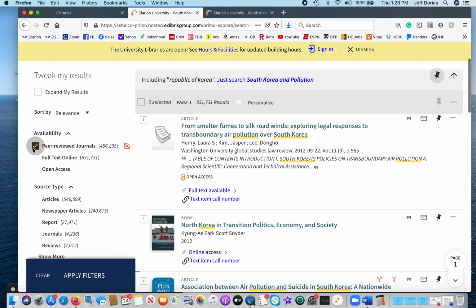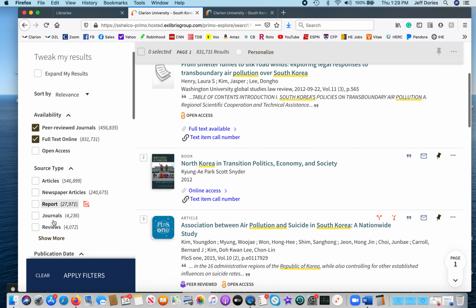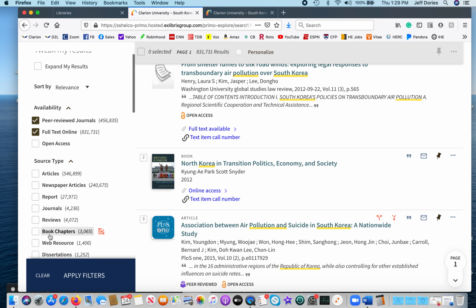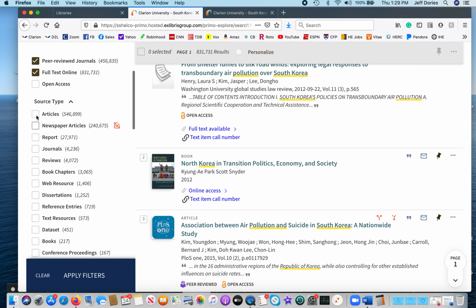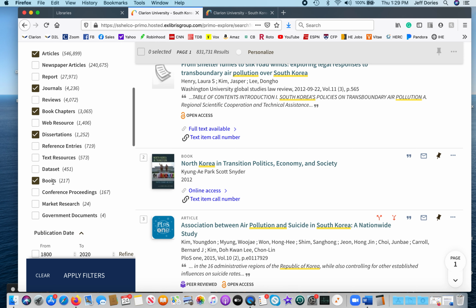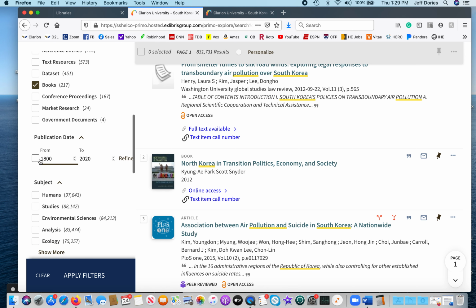Then we go to peer review, full text online, and what I'm going to let you do is under source type, hit articles, journals, book chapters, dissertations, and books. Okay, and then our years, 2008 to present, and make sure to check the box next to it.